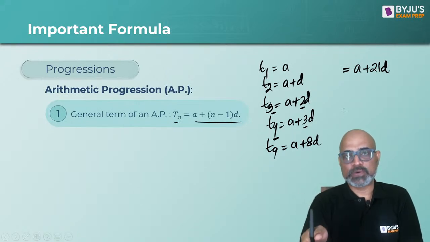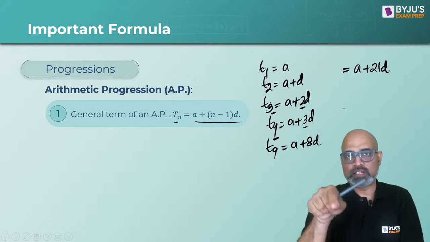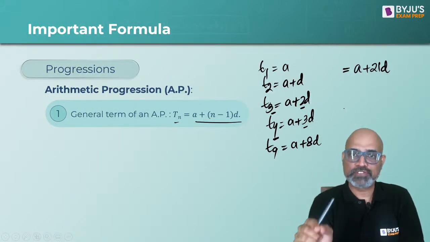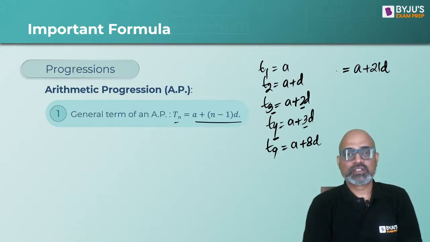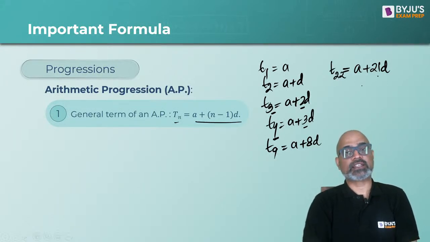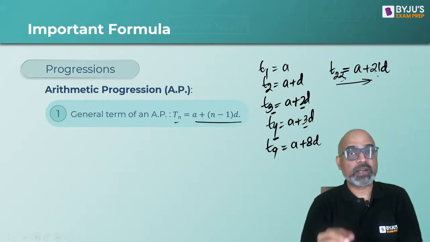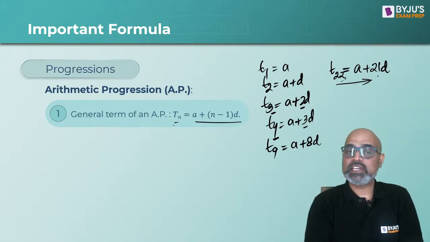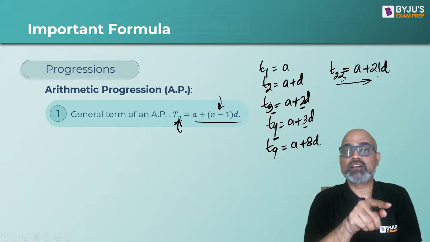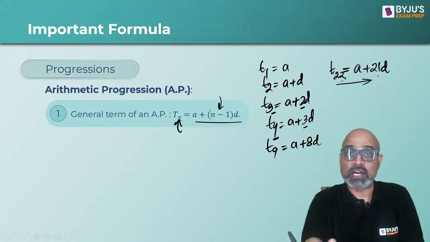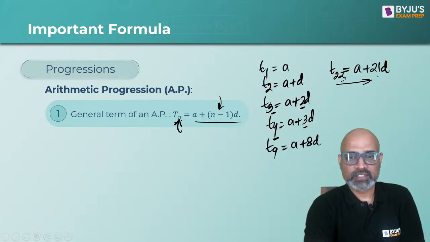If it is a plus 21d, then which positioned term from left are we talking about? Since it is 21, here it should be one more, 22nd, right? Because if you go from left to right, if you have written 22, d should be multiplied with a value less than it. Same thing is over here. If we have written n here, d should get multiplied by an expression 1 less than n. 1 less than n means n minus 1, right?